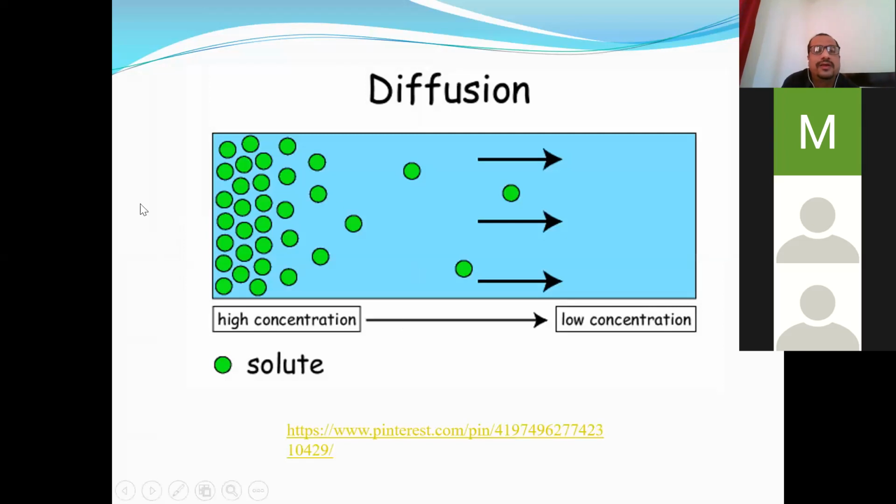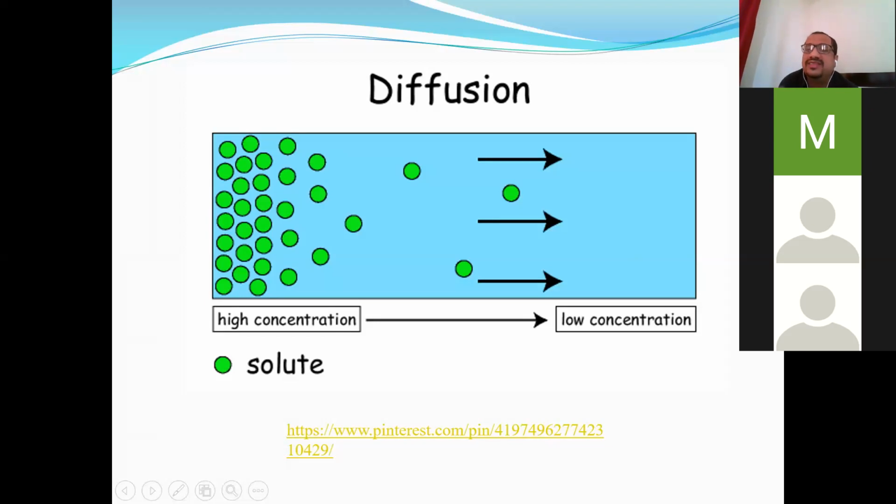So here the concentration is very high and the chances of collision are very high, and therefore they try to avoid these places and go to other places where chances of collision are less, where their concentration is less, where their number is less.